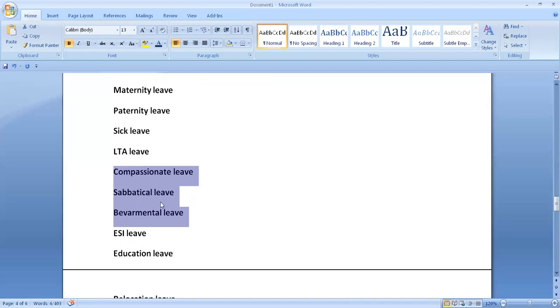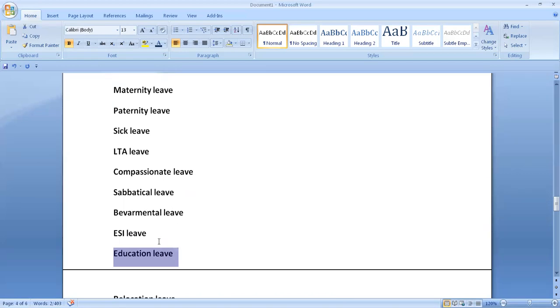And education leave, this education leave and sabbatical leave also, these acts do not define any of the things for education leave and sabbatical leave. Company may approve or may not approve. It's up to the company. If it is approved, then there may be a paid salary or a percentage of paid salary, or maybe no salary for a period.